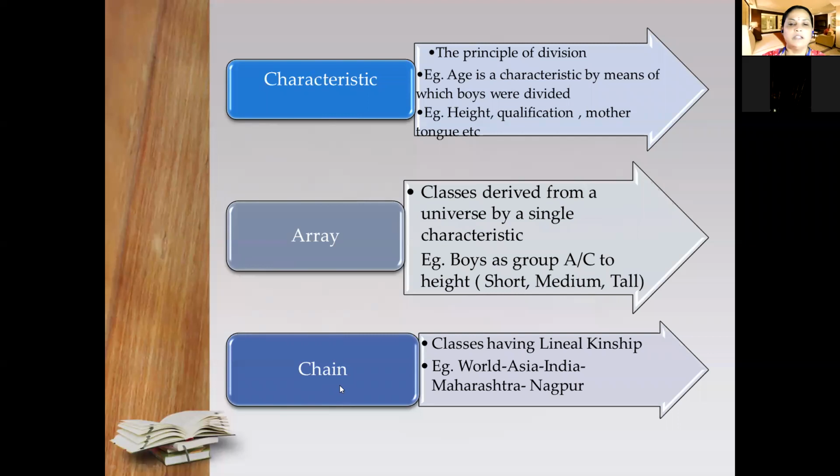Then what will be the chain? A chain is classes having linear kinship, and we have seen this chain also. Once we go into the depth of the subject, it is called a chain. In an array, generally the extension of the subject will be more; the subject will be broader.